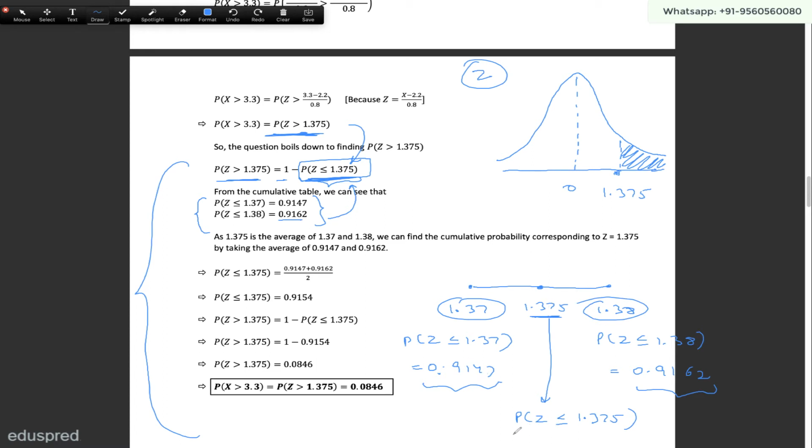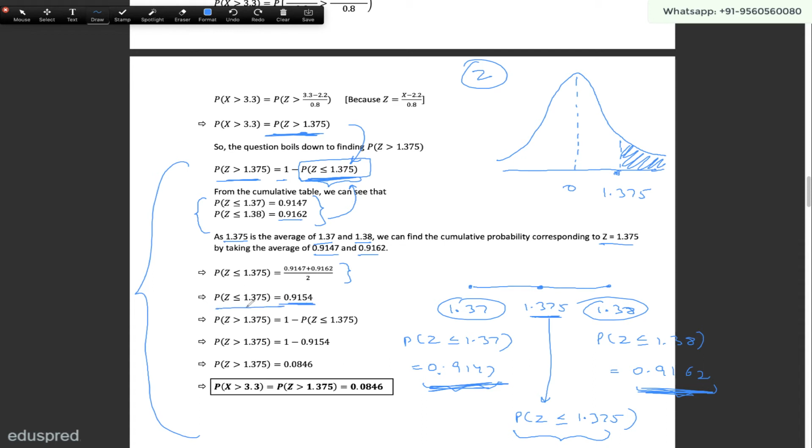Similarly, the probability that z is less than or equal to 1.375 is going to be the average of these two probability numbers. So this is what I have written over here: as 1.375 is the average of 1.37 and 1.38, we can find the cumulative probability corresponding to this by taking the average of these two probability numbers. So the probability that z is less than or equal to 1.375, if you take the average of these two numbers, comes out to be 0.9154.